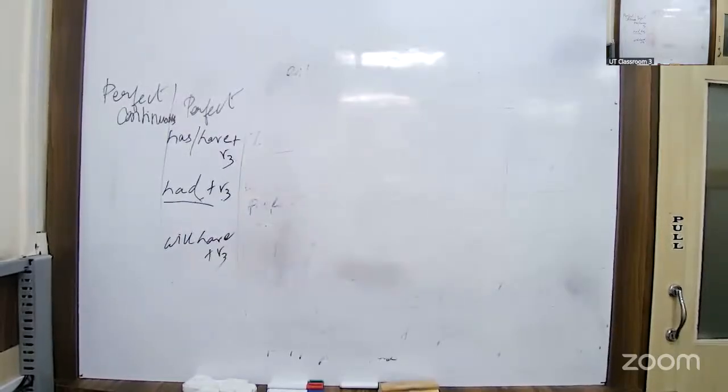He spends all his money on mobiles. I have not paid the telephone bill yet. Whenever there is a word yet, it is perfect tense. The farmers are plowing. Okay, next one.